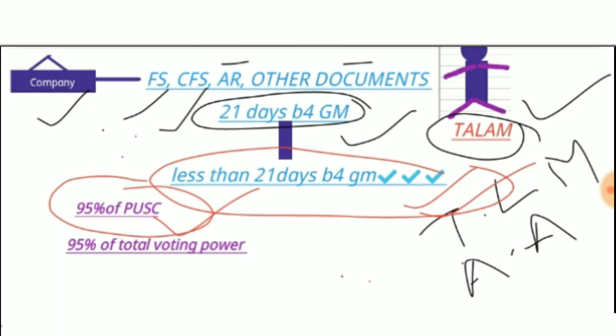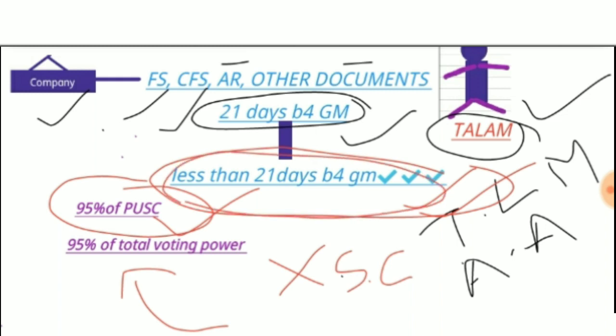Or suppose the company is not having share capital, in that case the members having not less than 95% of the total voting power agree to the same, that is, we don't have any problem in respect of sending all these documents less than 21 days before the general meeting. If they are okay, the Companies Act is also okay.